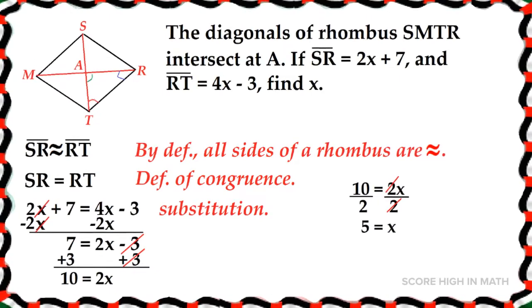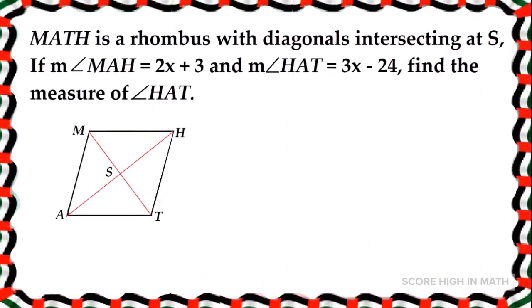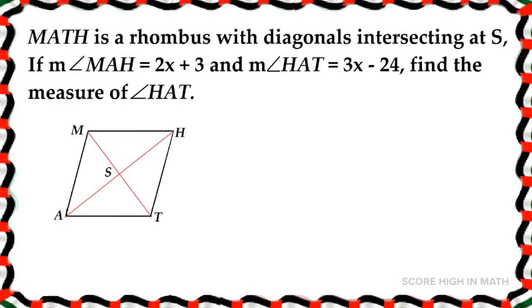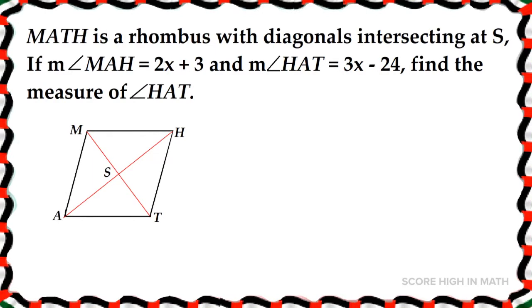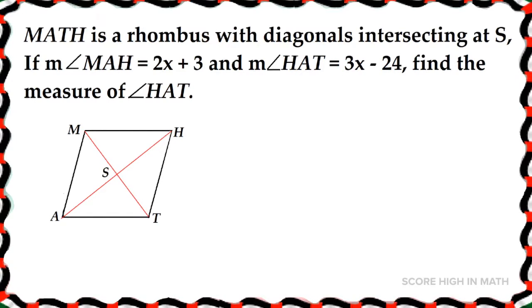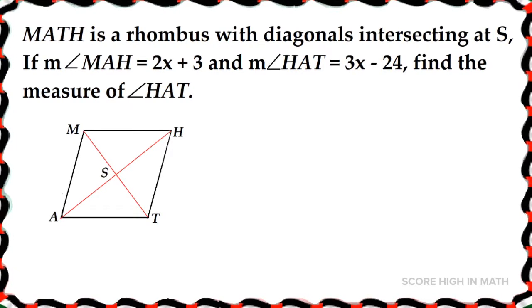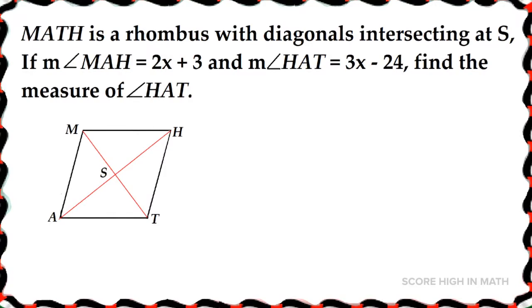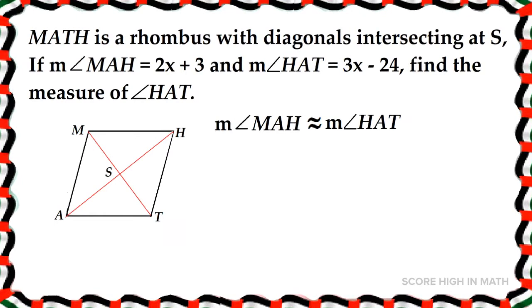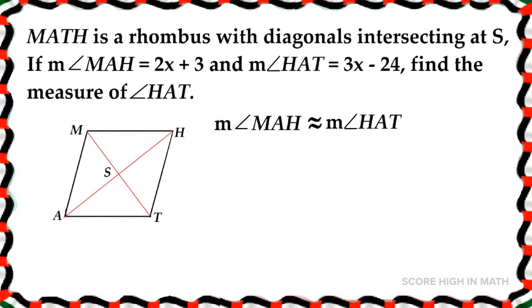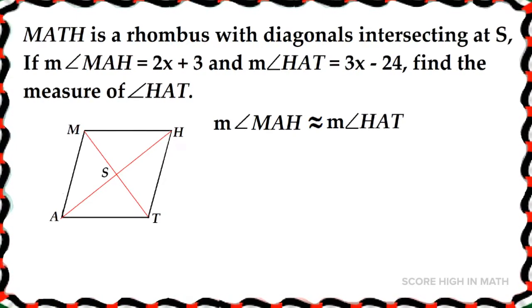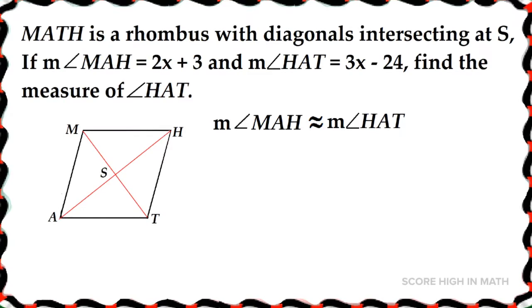And it will give us x is equal to 5. What about this one? MATH is a rhombus with diagonals intersecting at point S. If the measure of angle MAH is equal to 2x plus 3 and the measure of angle HAT is equal to 3x minus 24, find the measure of angle HAT. The measure of angle MAH is congruent to the measure of angle HAT. This is alternate interior angles, and in a rhombus, they are congruent.